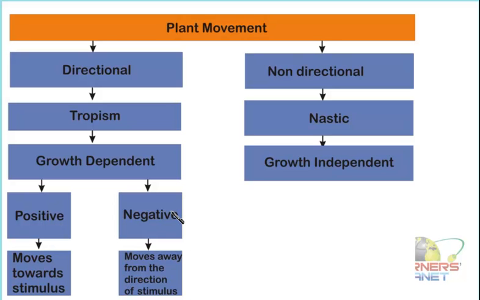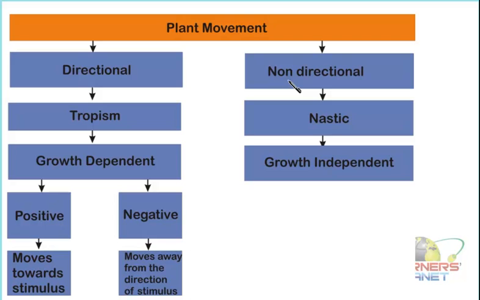Now there are various other types of movements which we call non-directional movements. These tropic movements we have discussed already in the previous session in much detail. Now these non-directional movements are known as Nastic movements. As the name itself suggests, non-directional, what does it mean? That it is independent of the direction from where the stimulus is coming or where it is present. That means the entire plant is able to show this response. That means the whole plant, or most of the parts of the plant, are affected because of the presence of the stimulus.